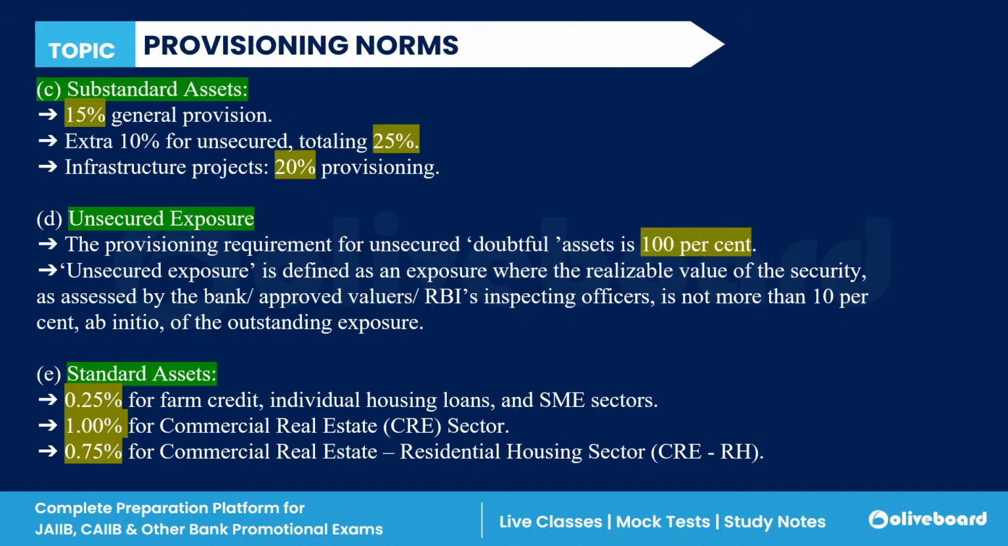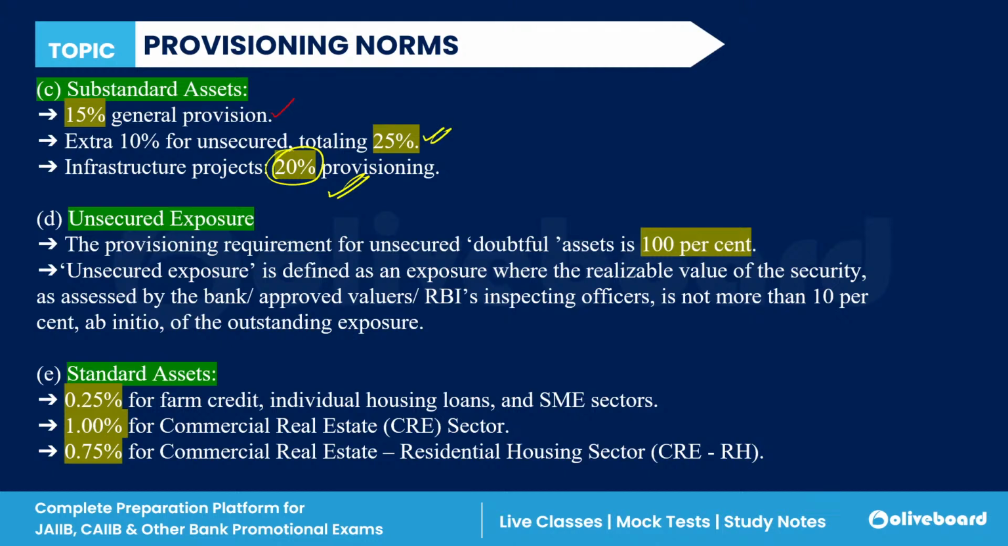Next, the substandard asset. In the case of a substandard asset, when the amount remains overdue for more than 90 days but less than 1 year, 15% general provisioning is done. Now, 15% is the general provisioning that you have to do. Then an extra 10% for the secured portion, which is a total of 25%. Extra 10% for the unsecured portion, total of 25%. For infrastructure projects, 20% provisioning is to be kept.